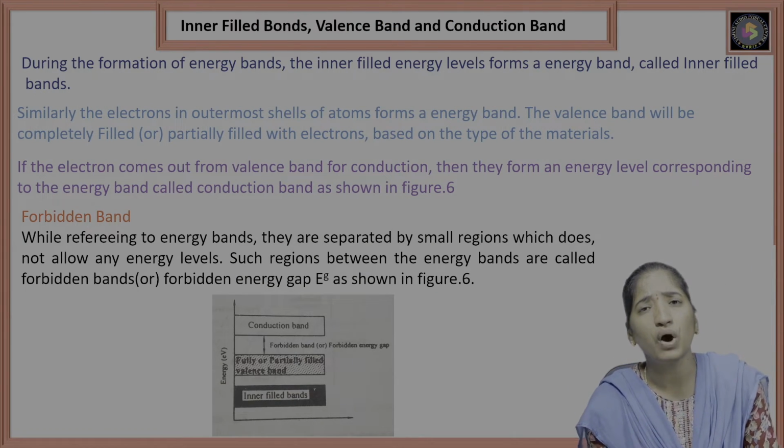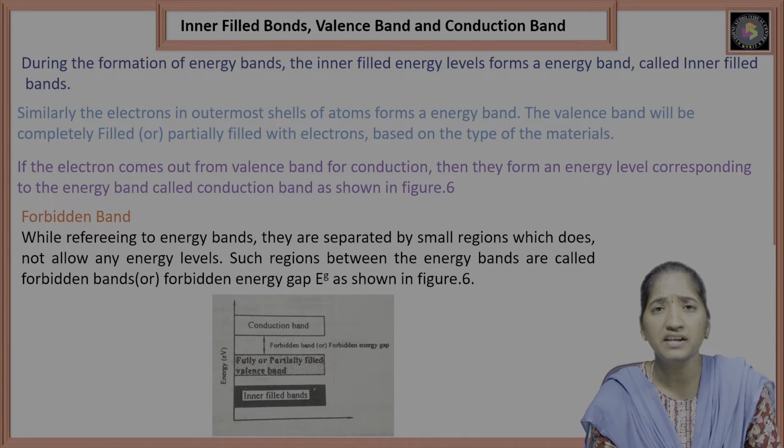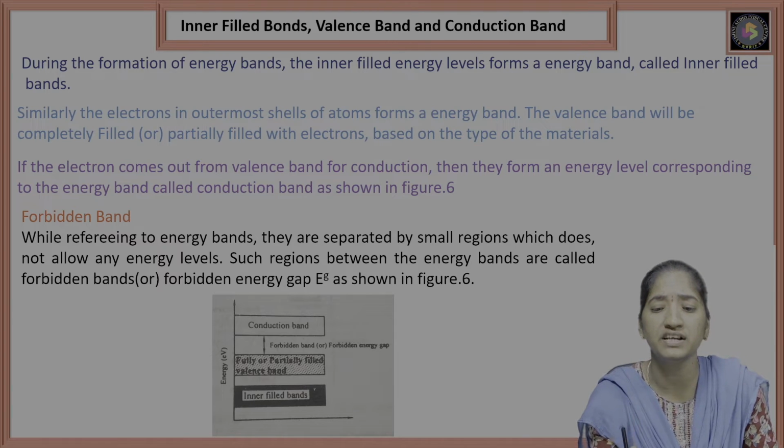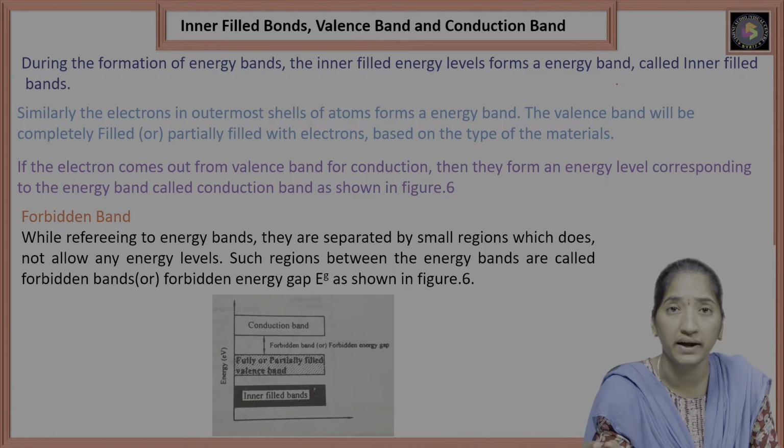During the formation of energy bands, the inner filled energy levels form an energy band.